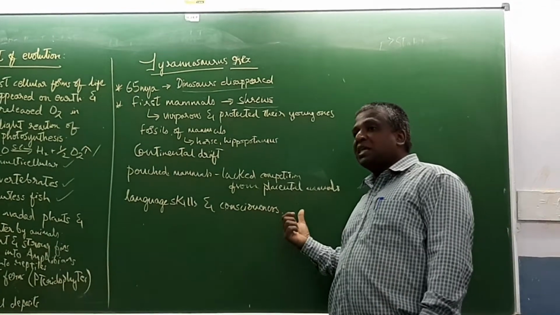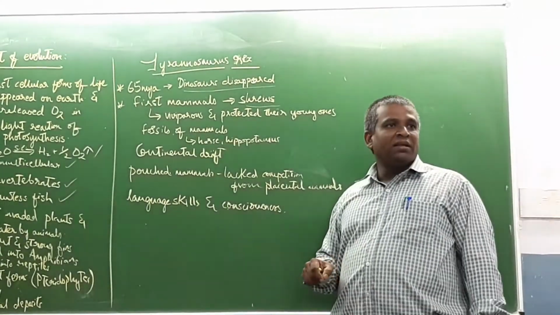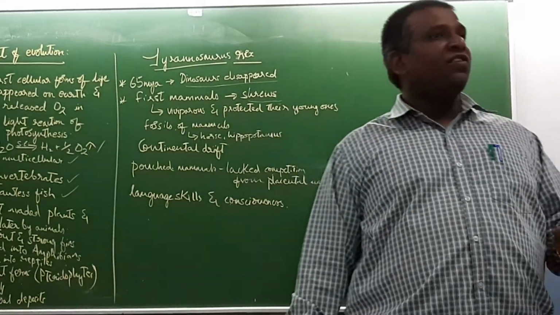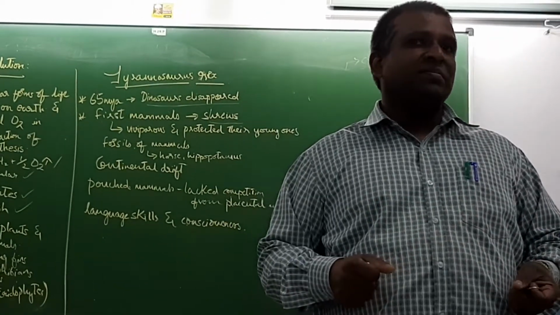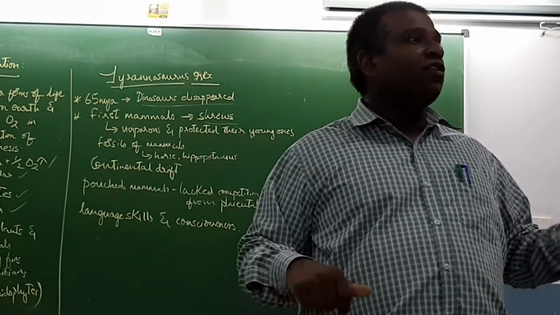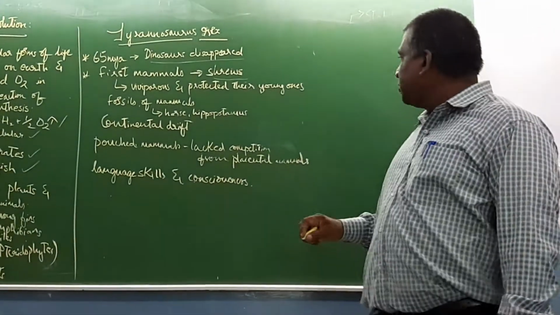Why did pouch mammals survive only down under, that is Australia, and not in any other continent? Because they had no predators, and there was no competition from the placental mammals. All of us are placental mammals. So they did not have competition there, as a result of which the pouch mammals were able to survive in Australia.